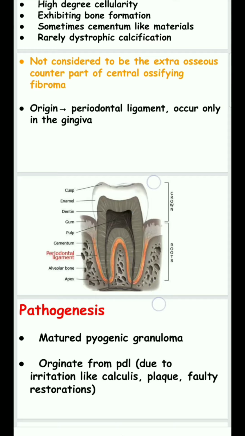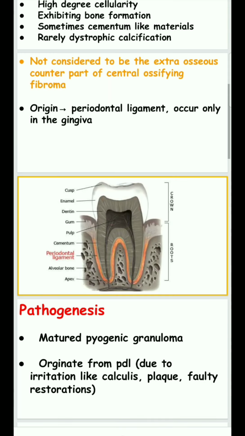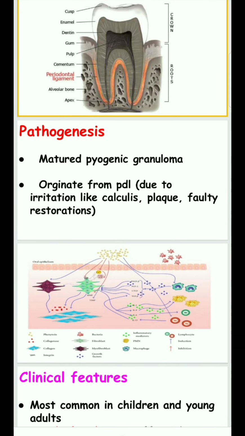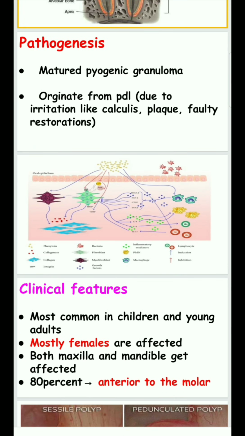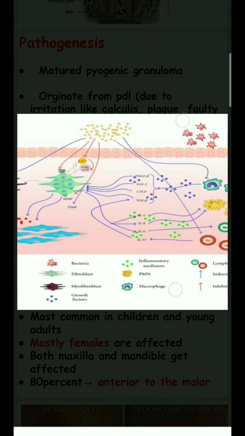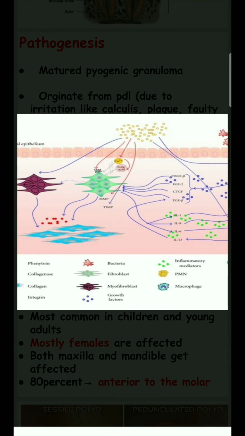The origin of the lesion is the periodontal ligament, so it is mostly seen in the gingival area. In pathogenesis, it is considered to resemble a matured form of pyogenic granuloma. It originates from the periodontal ligament. Previously we talked about chronic irritation, such as plaque, calculus or faulty restoration, that leads to the stimulation of inflammatory cells. Those inflammatory cells stimulate the fibroblasts. The fibroblasts result in uncontrolled cell growth, so that particular area shows uncontrolled cell growth.